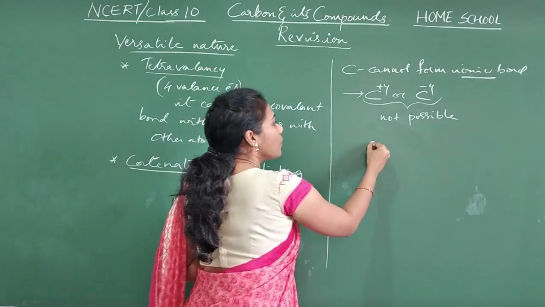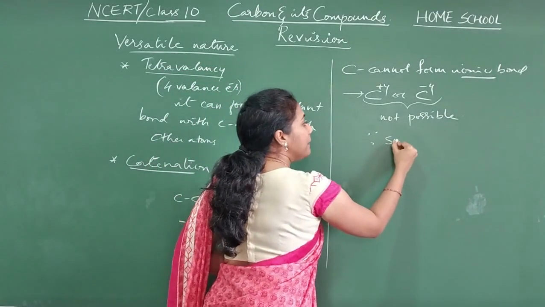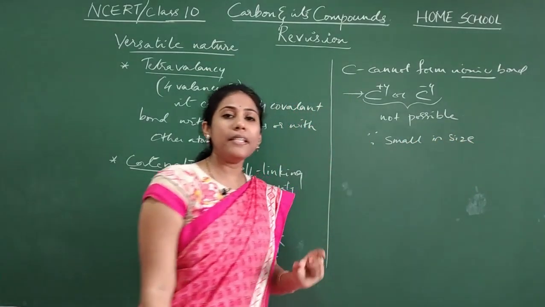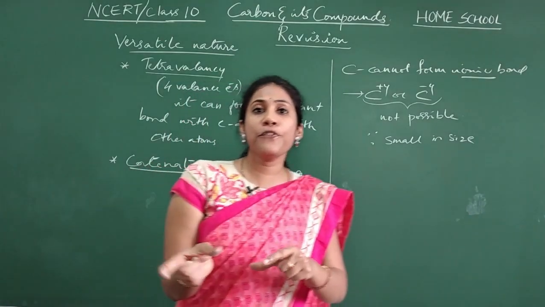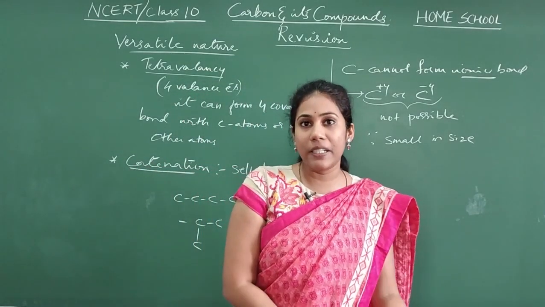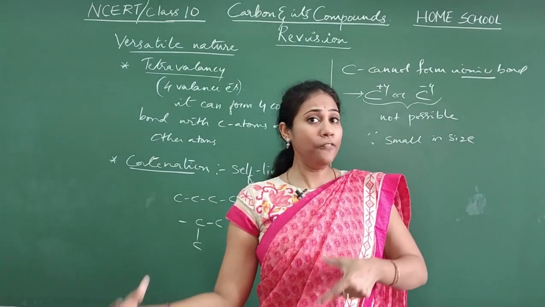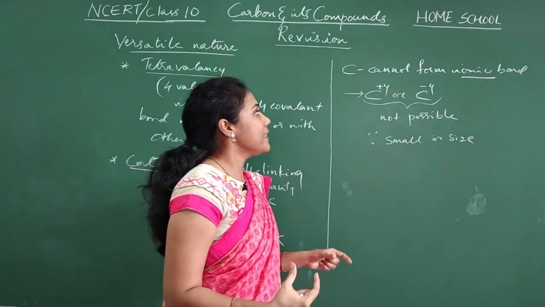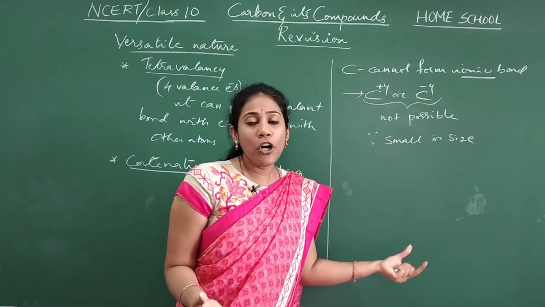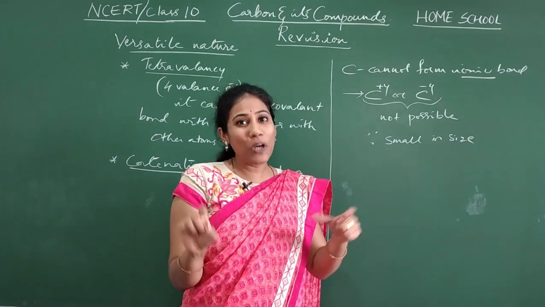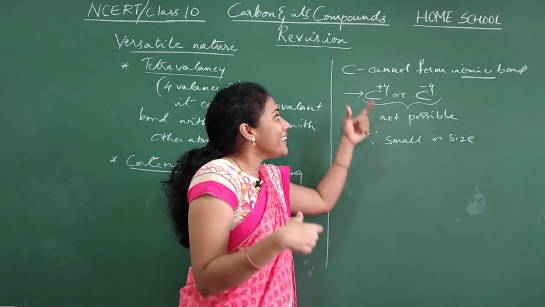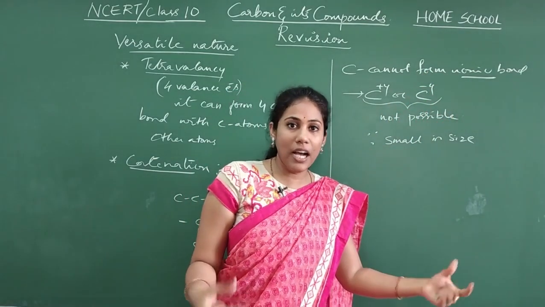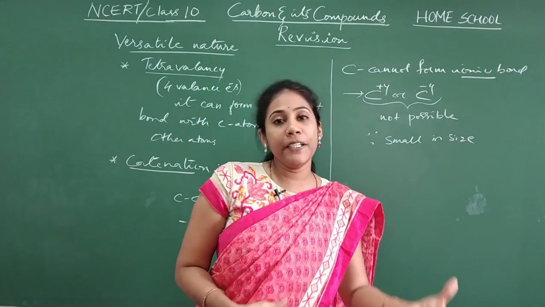It is because carbon is very small in size. It cannot lose 4 electrons at a time for stability, or gain 4 electrons at a time for stability. That is the reason these ions cannot be formed with carbon. Since ions are not formed, it cannot make ionic bonds with other atoms. It can only make covalent bonds.